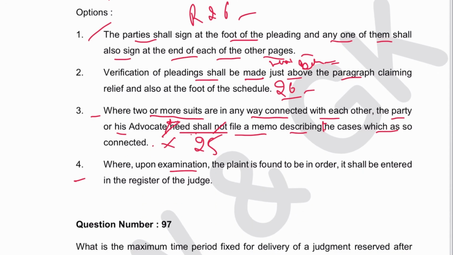Next is 4. Where upon examination the plaint is found to be in order, it shall be entered in the register of judges' suits. Rule 23. So, which is correct? 1. 1 is the answer.